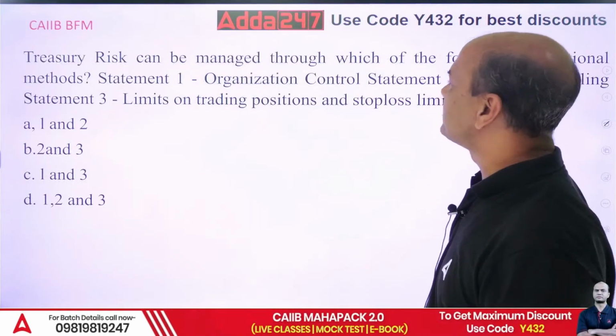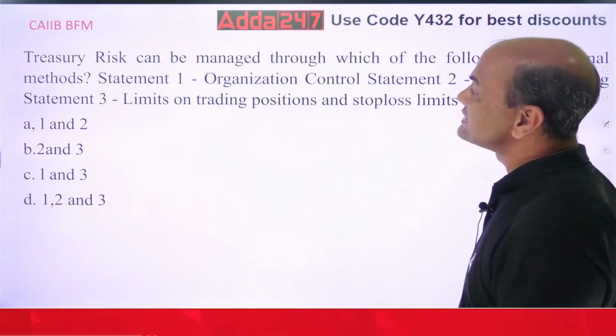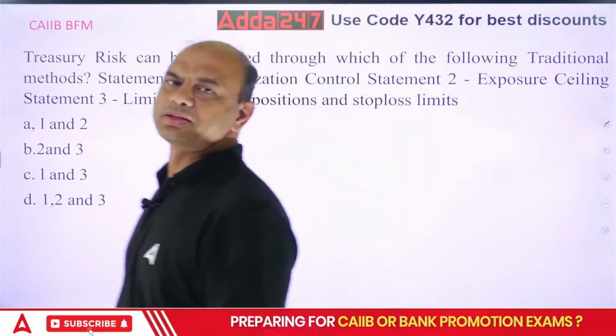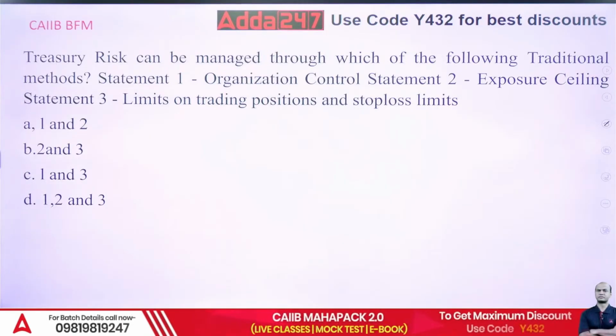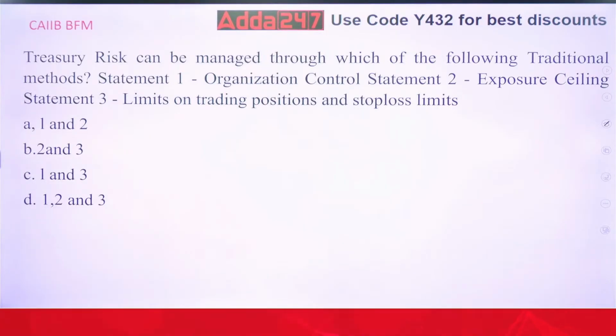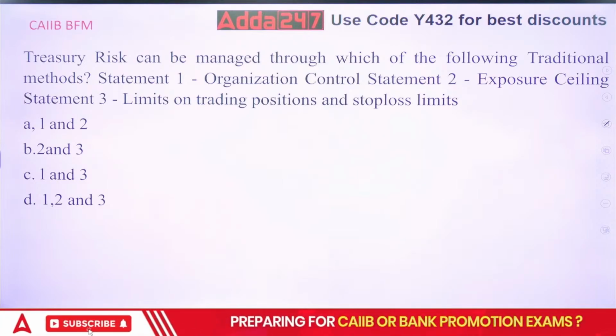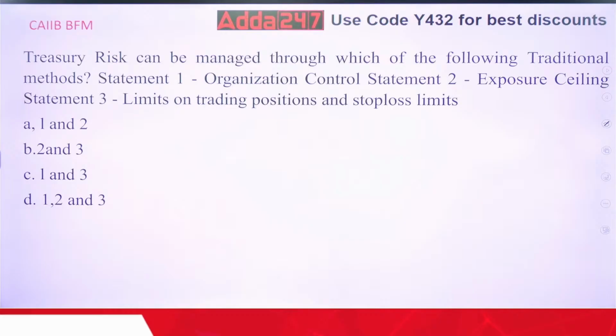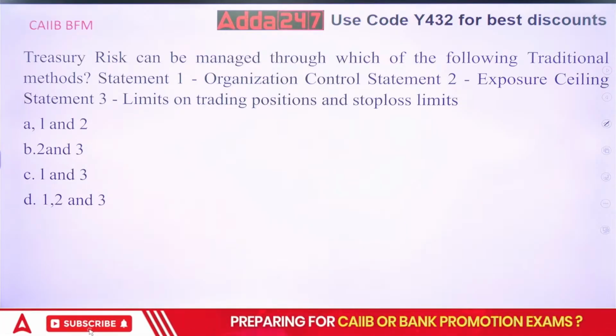Treasury risk can be managed through which of the following traditional methods? Look at this, traditional methods. Organizational control statement, exposure ceiling statement, limits on trading positions and stop loss limits. So how can you manage the treasury risk?